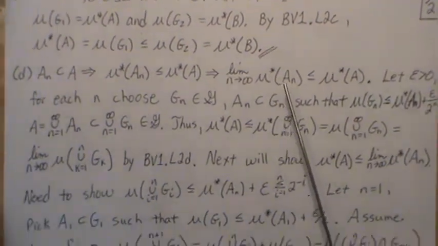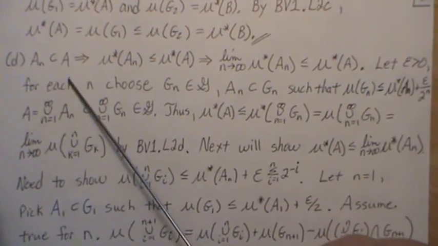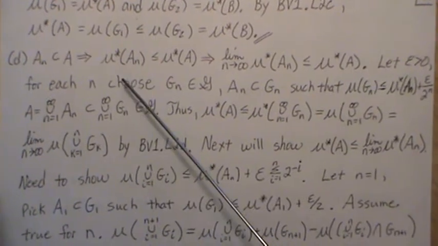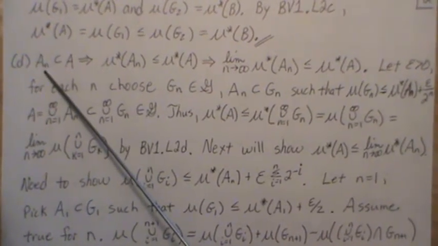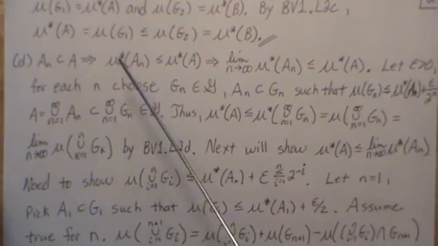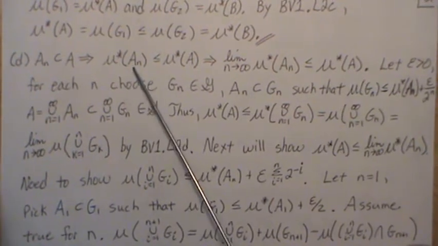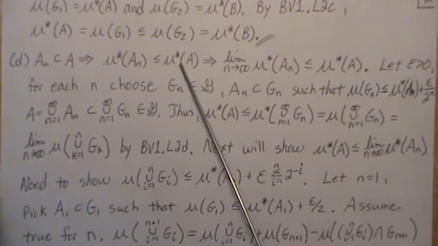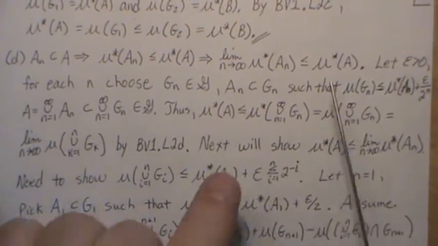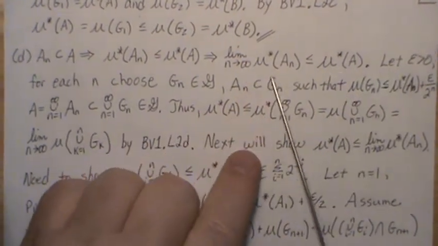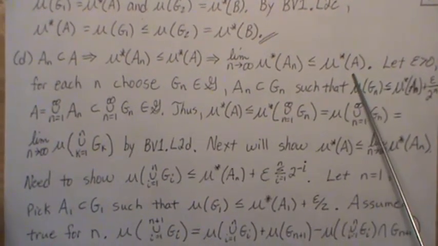Now, part D, let's let A_n be a subset of A, right? Because this is going to be an increasing set, in limit to A. And then because of this, we know mu star A_n is less than or equal to mu star A. And if we take the limit of both sides, we get this relationship. So the limit of this measure is less than or equal to mu star A.